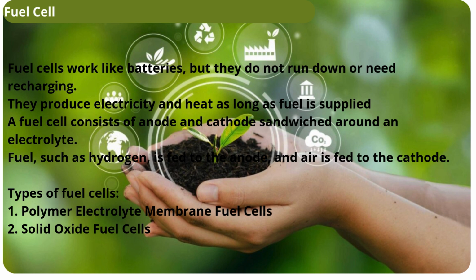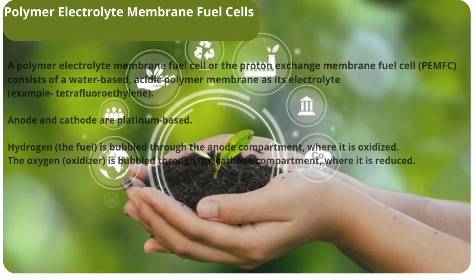A fuel cell consists of anode and cathode sandwiched around an electrolyte. Fuel, such as hydrogen, is fed to the anode, and air is fed to the cathode. Types of fuel cells: 1. Polymer electrolyte membrane fuel cells. 2. Solid oxide fuel cells.